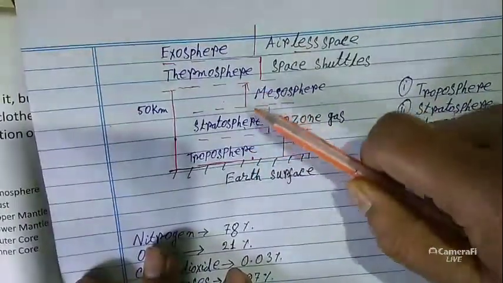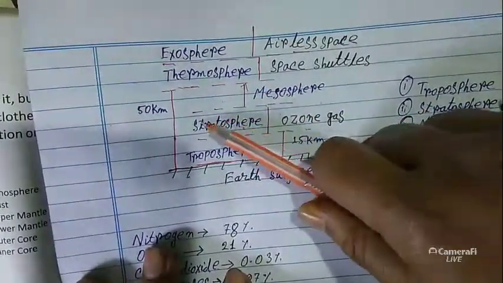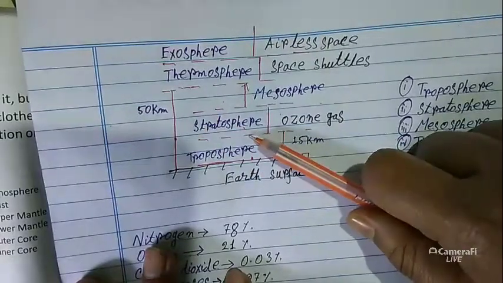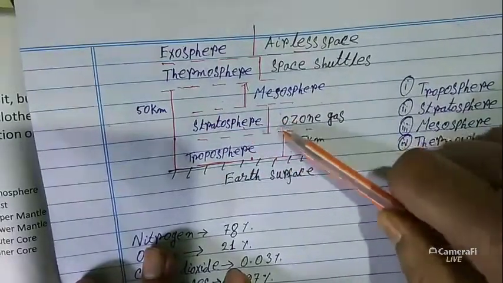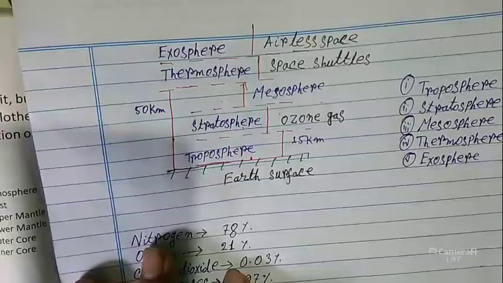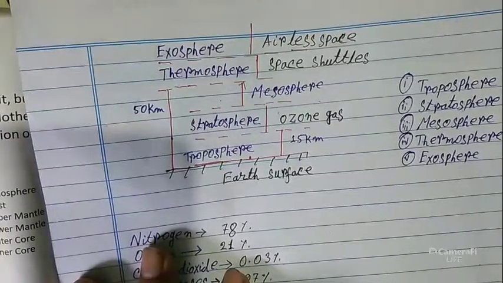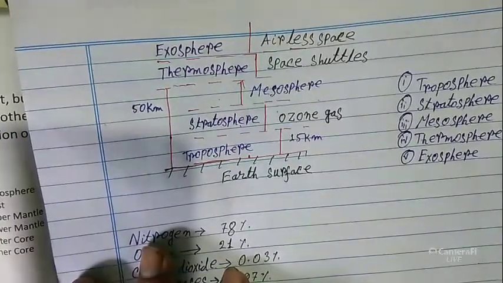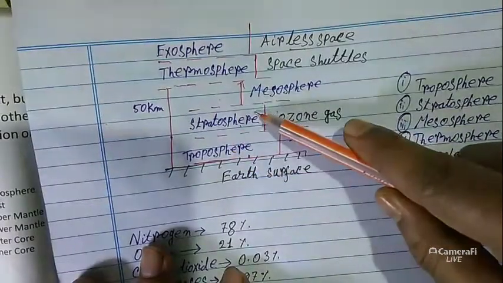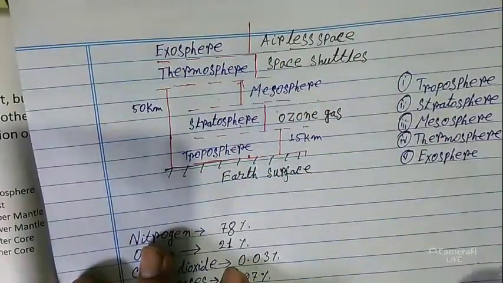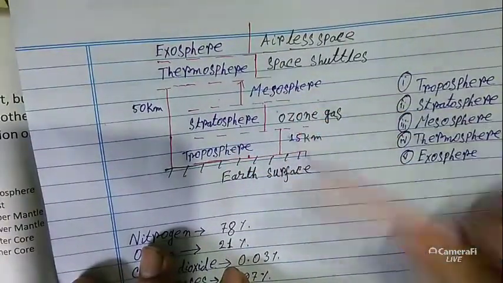Above the troposphere, the second layer is the stratosphere. Here there is no disturbance due to weather. That's why jet aircraft fly in this layer, and it contains ozone gas.